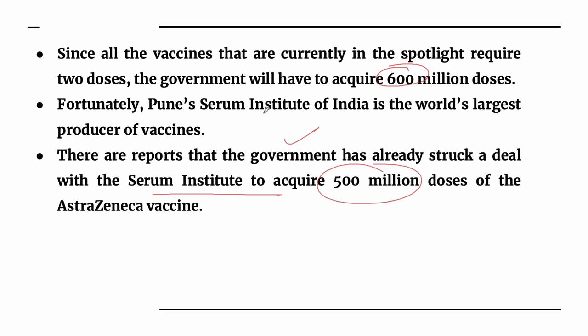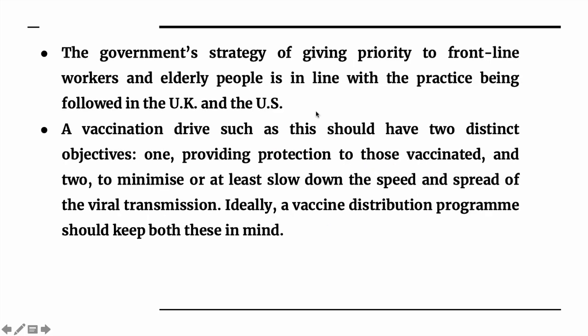And this Pune's Serum Institute of India is the world's largest producer of vaccine. Government strategy of giving priority to frontline workers and elderly people. So this strategy that we are following, in which we are giving priority to frontline workers and we are giving priority to the elderly people, we borrowed this practice from United Kingdom and USA.